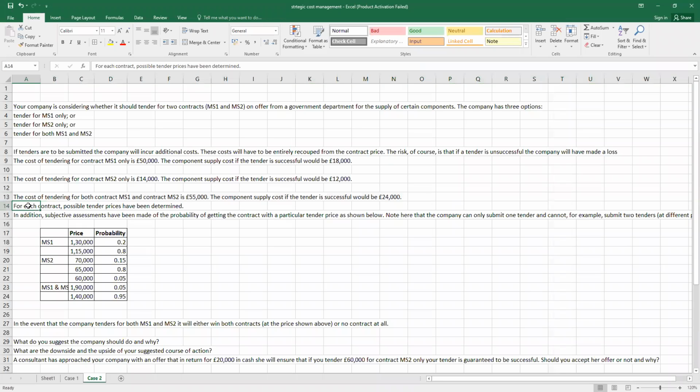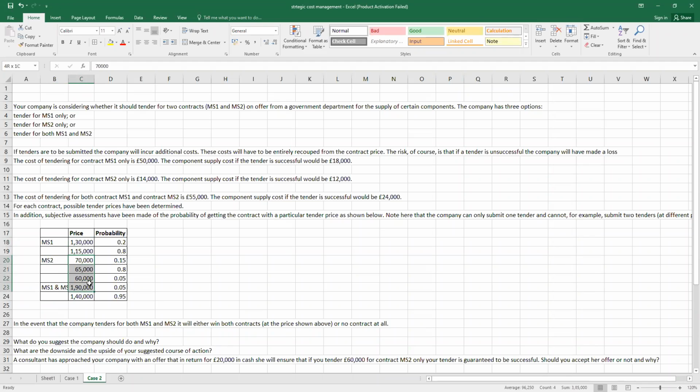Now for each contract, the possible prices have been determined, the amount we can recover from the contract. But while dealing with the price, again there will be a probability. And what is the information given? If we only think about MS1, there is an 80% probability that we will get the selling price as 1,15,000, but with 20% the recovery will be 1,30,000. Same way with MS2.